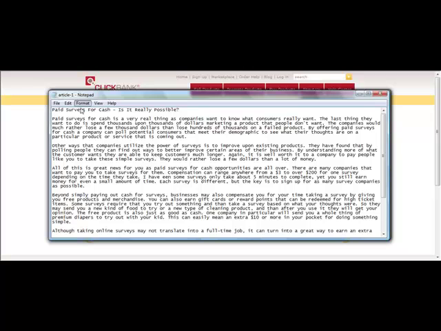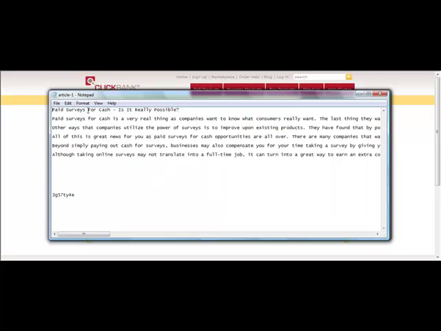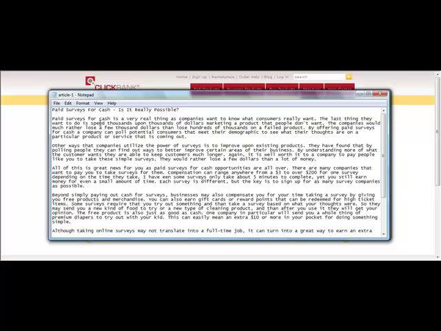So if you make sure the word wrap is off, it'll help you when you just copy and paste the content straight in there. As far as when you're copying and pasting it into the Web 2.0 properties or the article directories, whatever it is that you're going to be doing with the content.